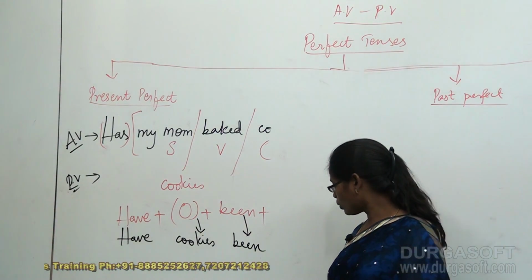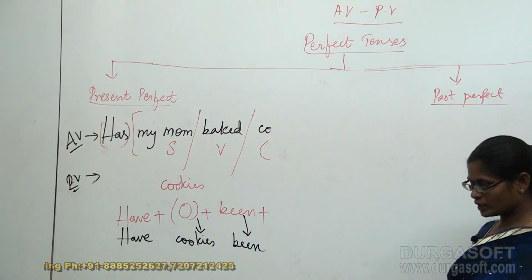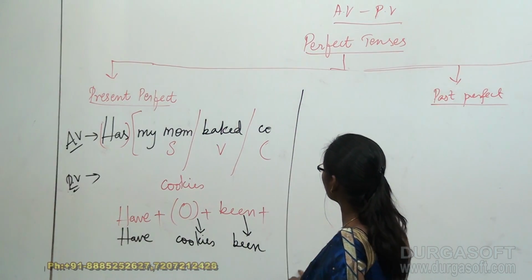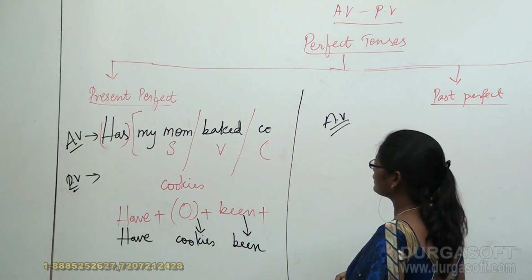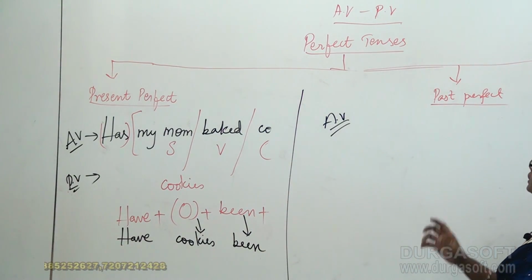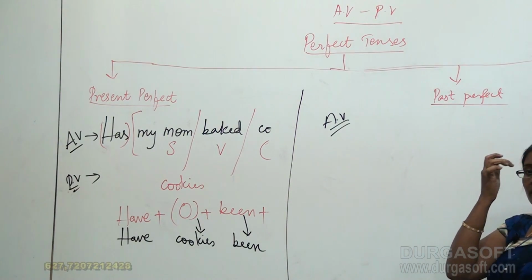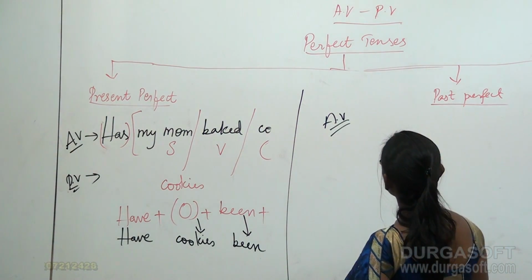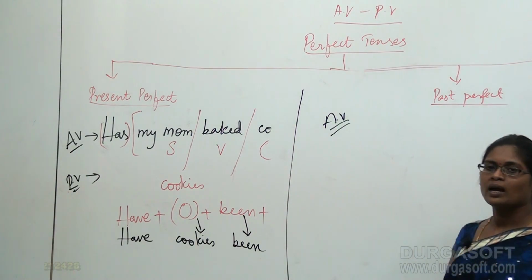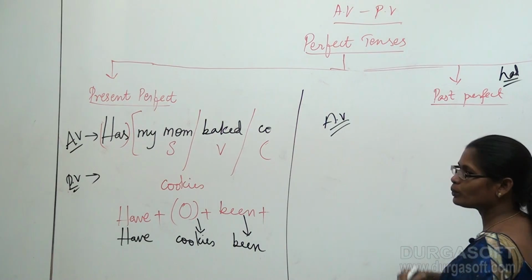Now we are going to concentrate on the past perfect tenses examples. Now we are going to make some examples with past perfect tenses on the basis of active and passive voices. See, in my past perfect tense, most of the time I take the help of had, as you know it very well.